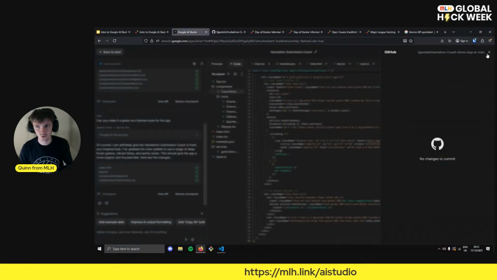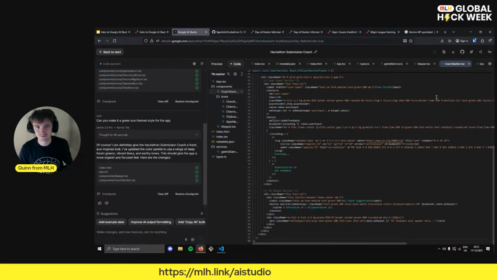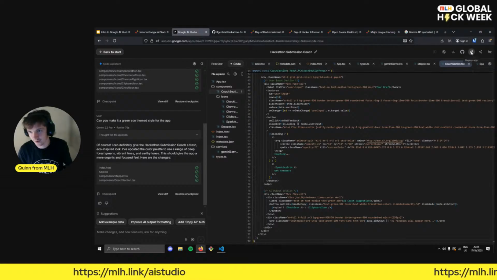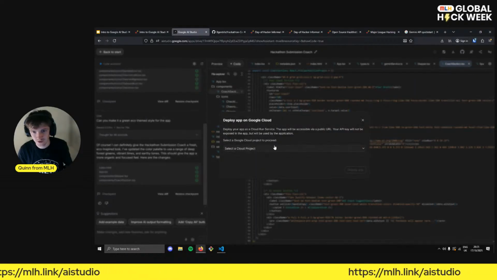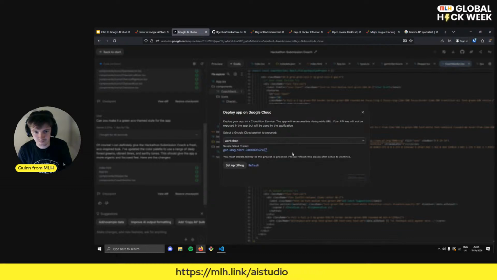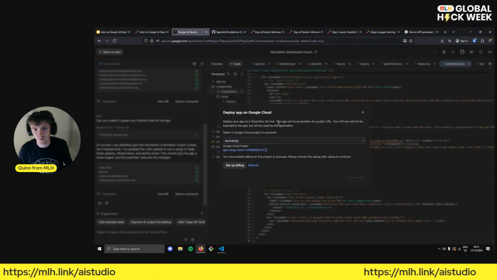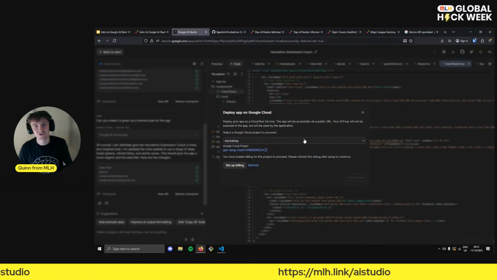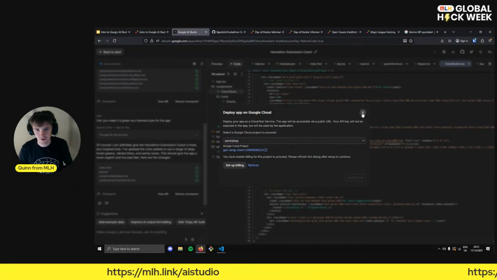Well, actually, you can also do that directly from the AI Studio. If you go up to this button here and you click Deploy App, you're able to do that. And you can do that through a bunch of different options. You'd have to set up billing to do this, which I'm not going to do right now. But if you wanted to, you can, and you can sync it up with all sorts of other things like Google Cloud Platform and many other options.